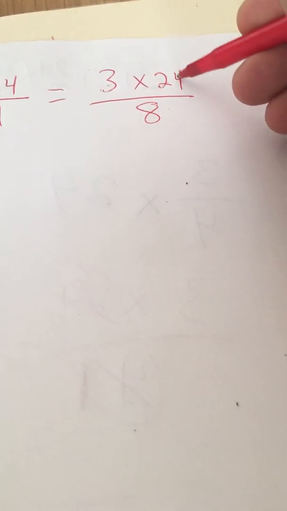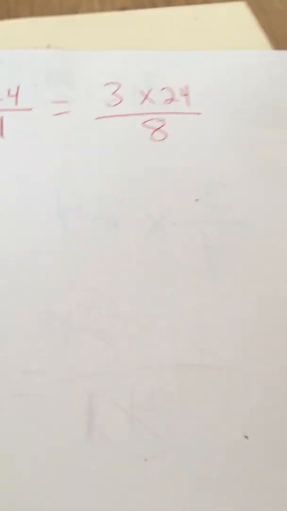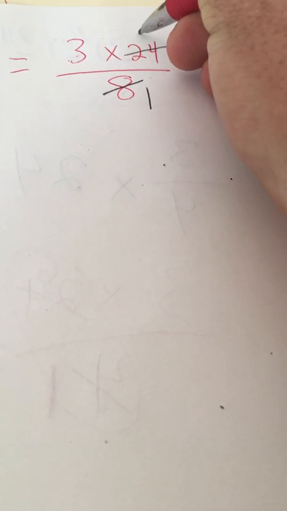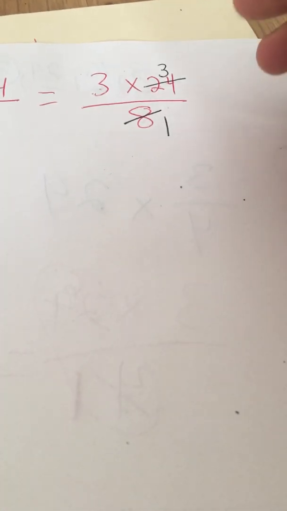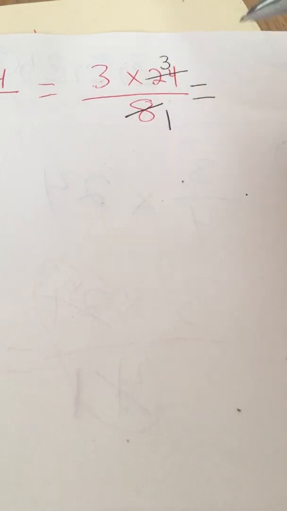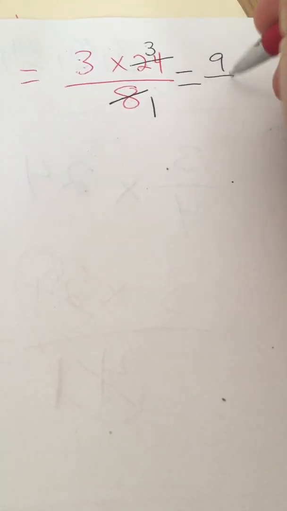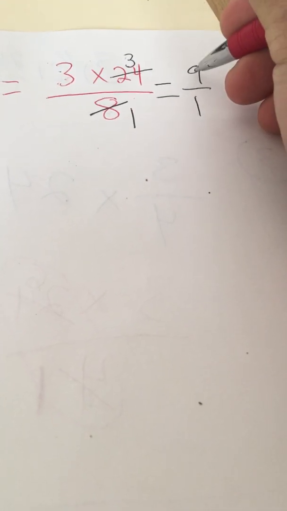Since 8 is a factor of 24, right? If we divide these both by 8, we can do the division first. So 8 divided by 8 is 1, and 24 divided by 8 is 3. Now we're left with a little bit simpler multiplication to do. 3 times 3 is 9, and 9 over 1, you can always write a whole number with a 1 in